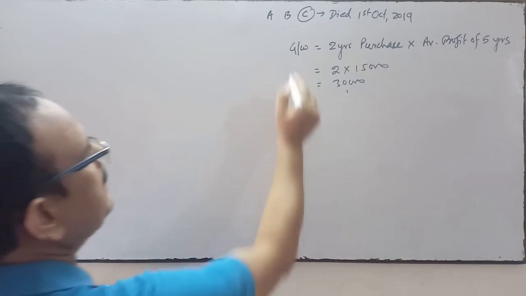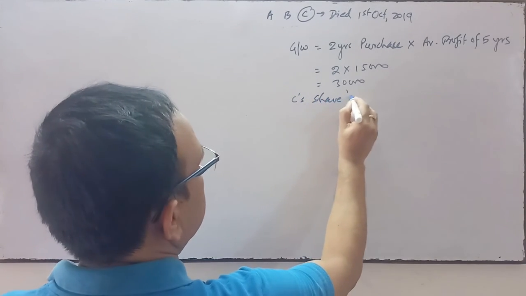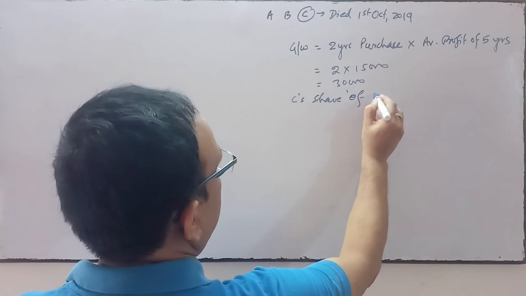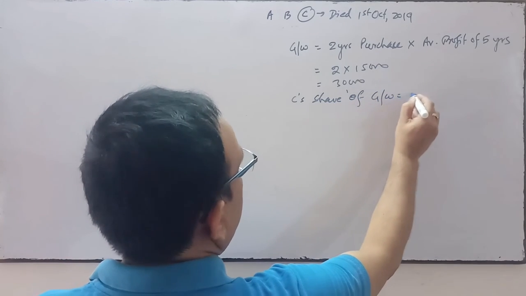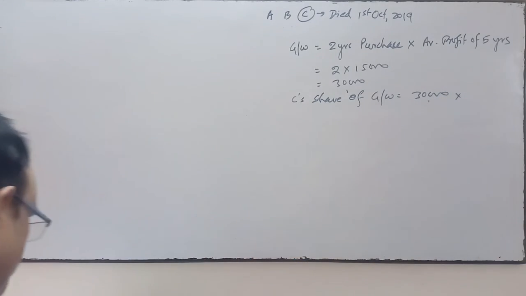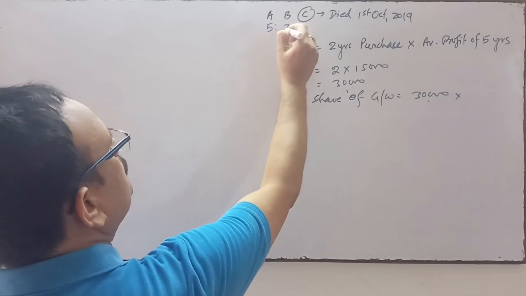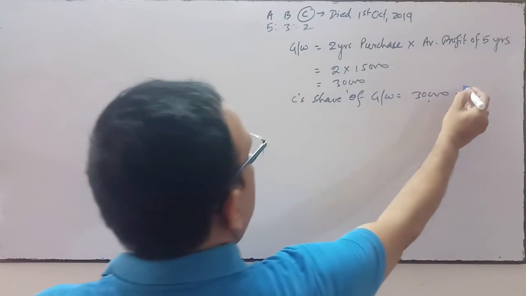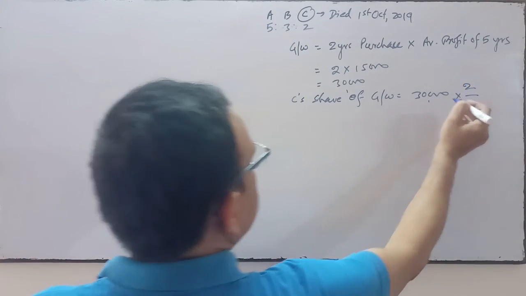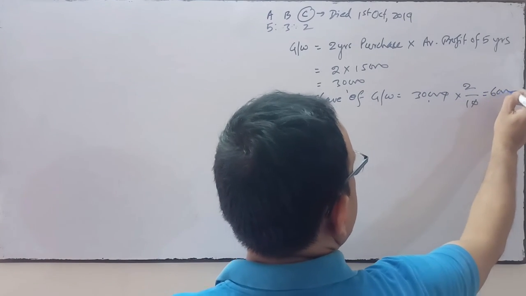So C's share of goodwill will be 30,000 into, what is the share of C? Profit sharing ratio between them is 5:3:2. So 2 by 10 is C's share of goodwill. So 6,000 is C's share of goodwill.